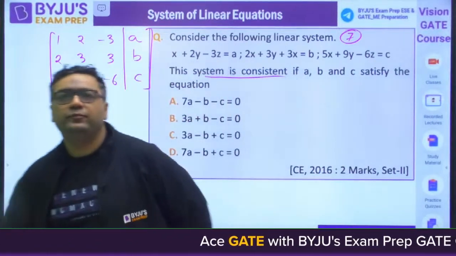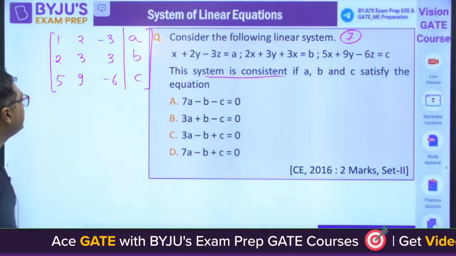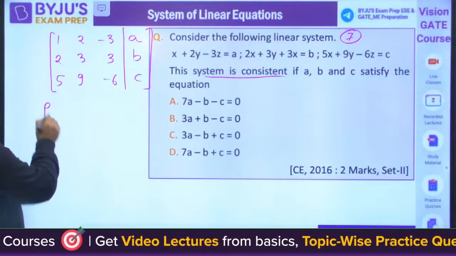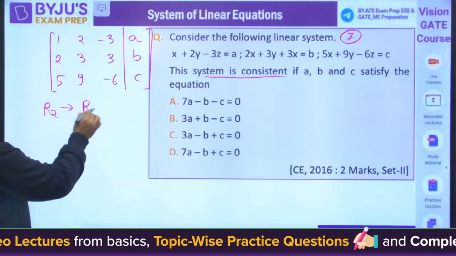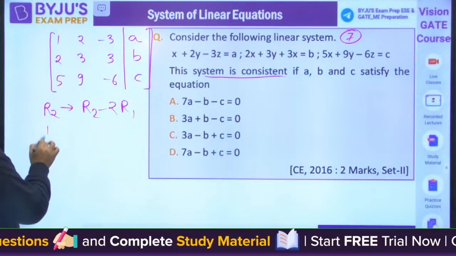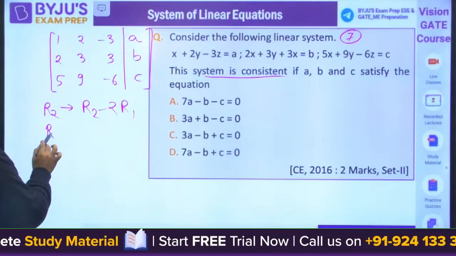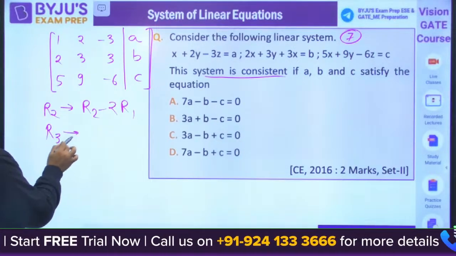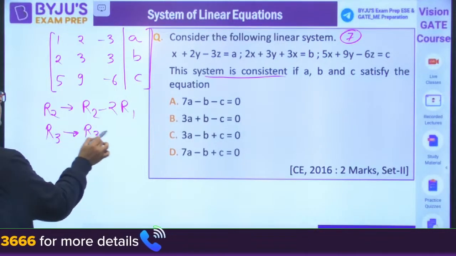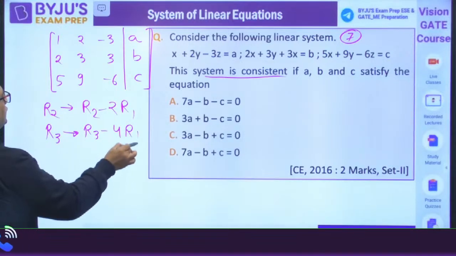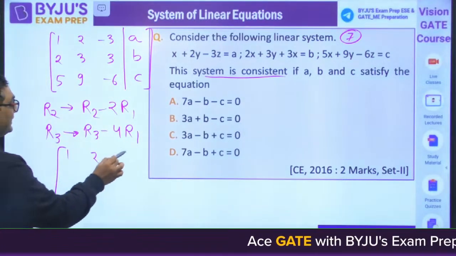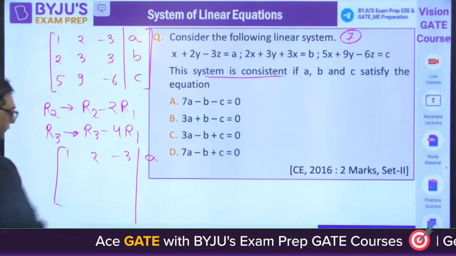Fine, guys. So when you will be solving this, once again you need to apply the same. You would say R2 is operated as R2 minus 2R1 and R3 will be operated as R3 minus 4R1. When you go for this, 1, 2, minus 3, A will remain the same.